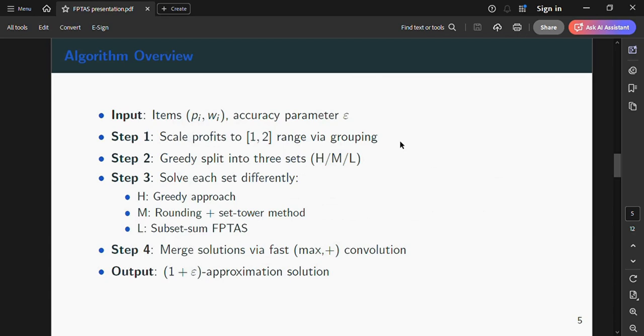The high-level overview of this algorithm is basically: in step 1 we use the standard reduction to group profits into geometric classes and reduce each group to the case where p_i is in the range of 1 to 2. In step 2 we sort by unit profit p_i divided by w and split into H, M, L sets.